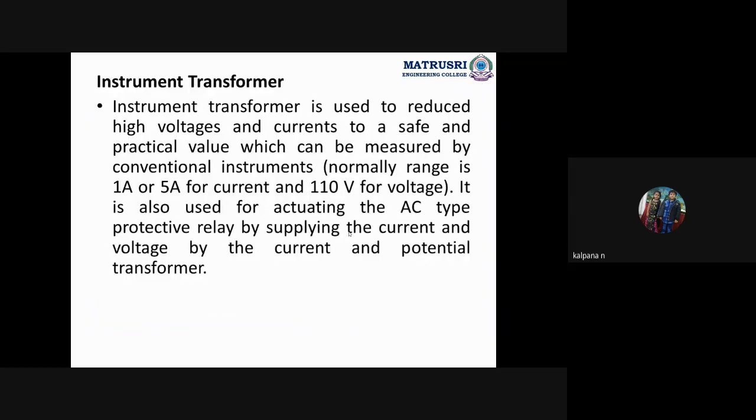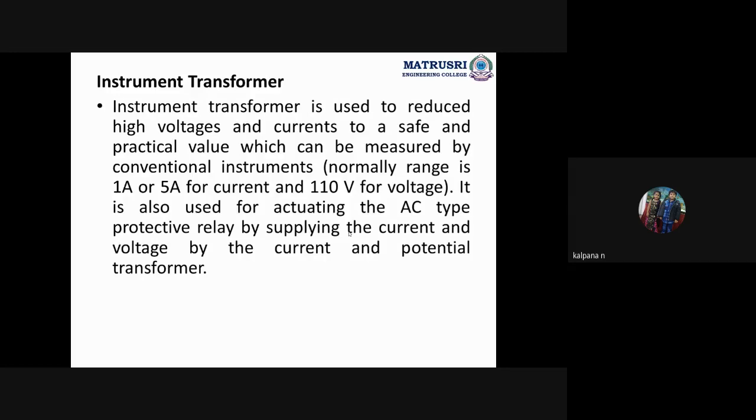Instrument transformer. Instrument transformer means, in order to measure very high voltages, generally we should use high range equipment. High voltage means a high range of voltmeter or any equipment we should use. But there are no meters to measure the high voltages. Then what are we doing? We are going for the instrument transformers. With the help of the instrument transformers, we can measure very high voltages by using low range meters.